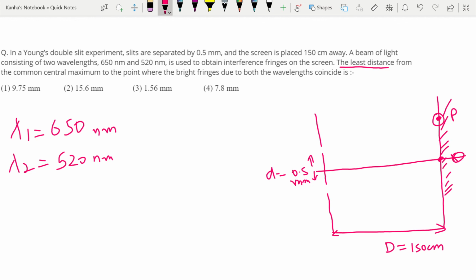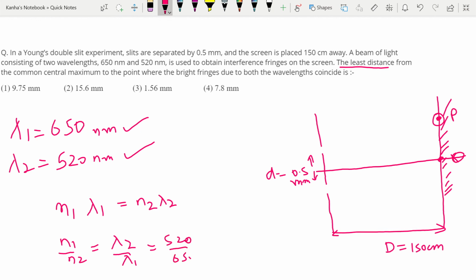So let that point be P, where the bright fringes due to both the wavelengths are coinciding. That implies at the point P, there is a maximum for the first wavelength and also a maximum for the second wavelength. So what this implies is that n1 into lambda 1 is equal to n2 into lambda 2. Because this is the condition for both to have the common maxima there. Now I can easily write that n1 by n2 is equal to lambda 2 by lambda 1, which is nothing but 520 by 650, equal to 4 by 5.